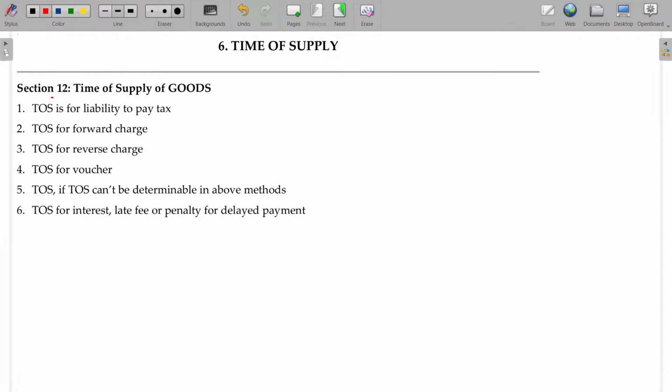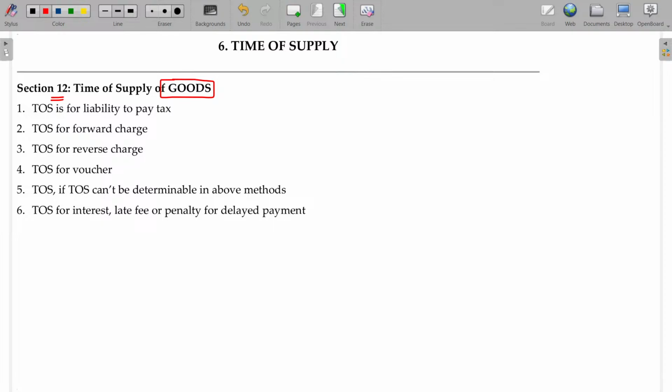Section 12 deals with the time of supply for goods. Section 13 deals with the time of supply of services. So we have to cover 2 sections, 12 and 13. Both are almost the same, except the second point may be different. Small differences there, the rest will be the same.